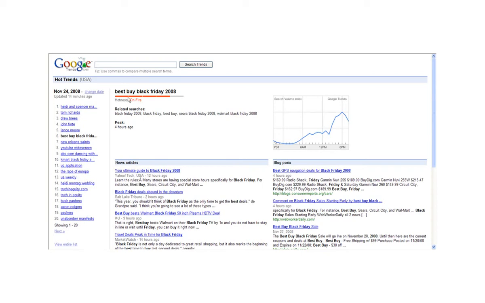It shows you the hotness level, that it is on fire, meaning that it's growing and there's a lot of people looking for it. Now the hottest phrase would be considered volcanic, but now what we can do here is you could create a website that taps into the hottest Black Friday type item.